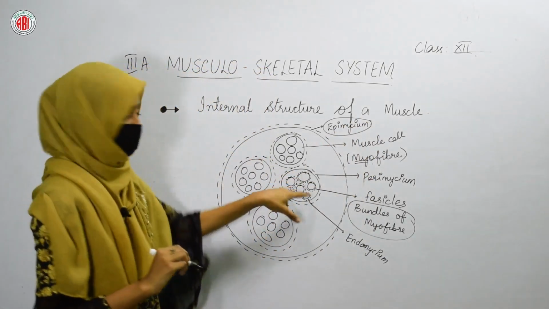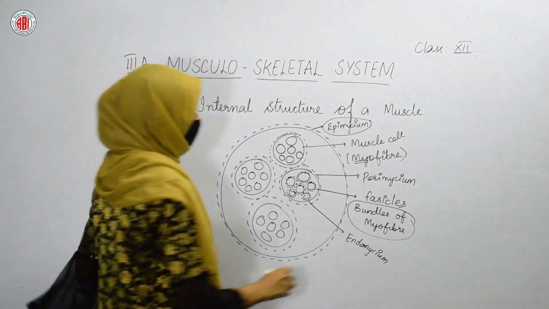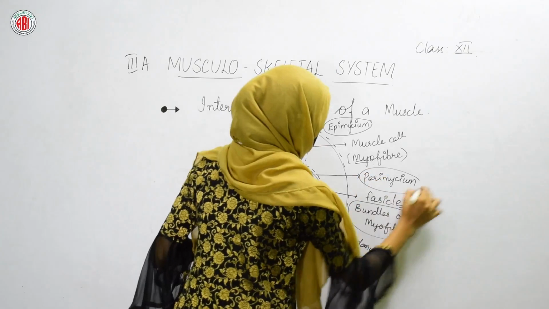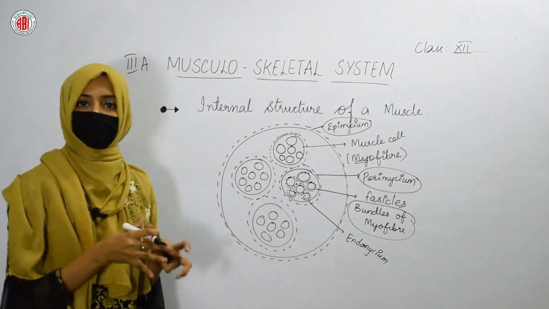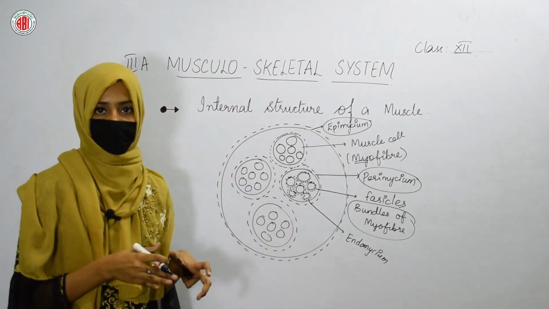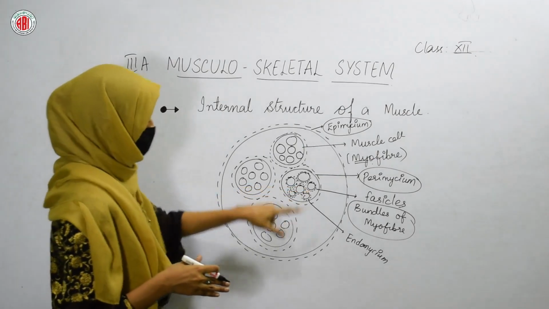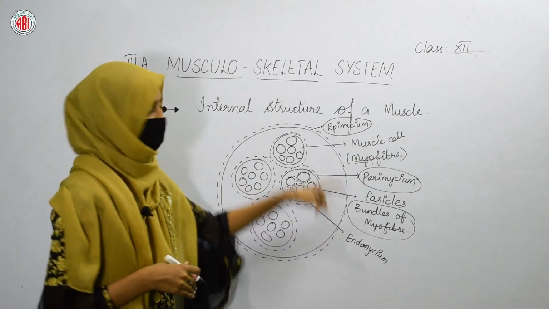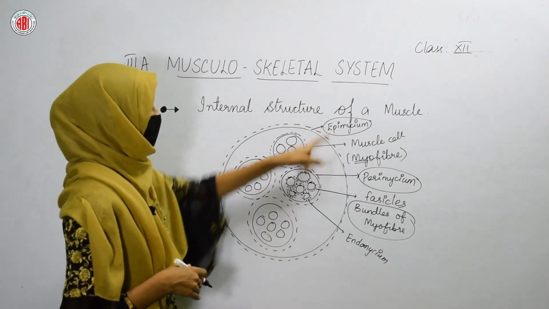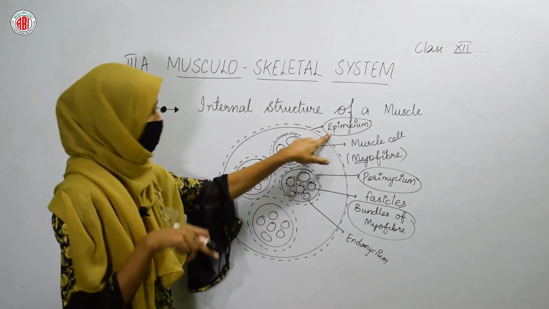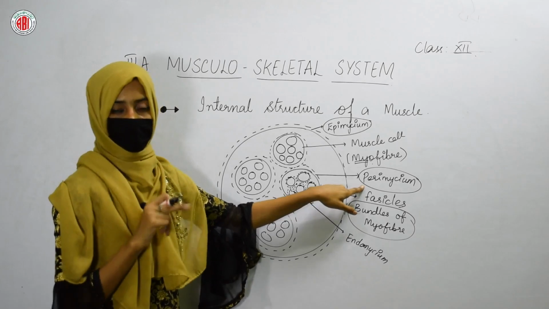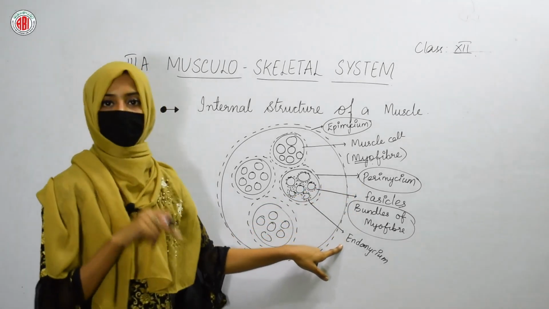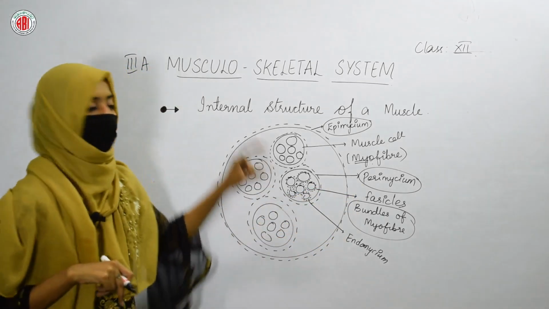The tissue which surrounds the muscle cell, we call perimysium, and the bundles which are present inside the myofiber are also surrounded by a tissue, and we call that layer endomysium. This is how 3 layers can be found. Epimysium around the muscle, perimysium around the myofiber, and endomysium around the bundles of myofiber.